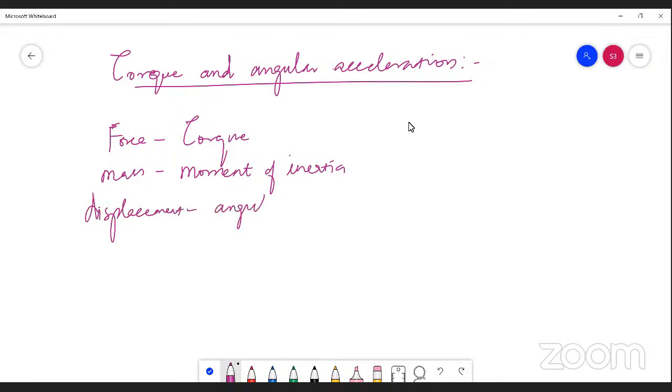angular displacement. Then acceleration becomes angular acceleration, and so on. We can just keep on writing the names here. The physical quantities on the left side deal with the objects which are undergoing linear motion, and the physical quantities on the right-hand side deal with the objects which are undergoing circular or rotatory motions.